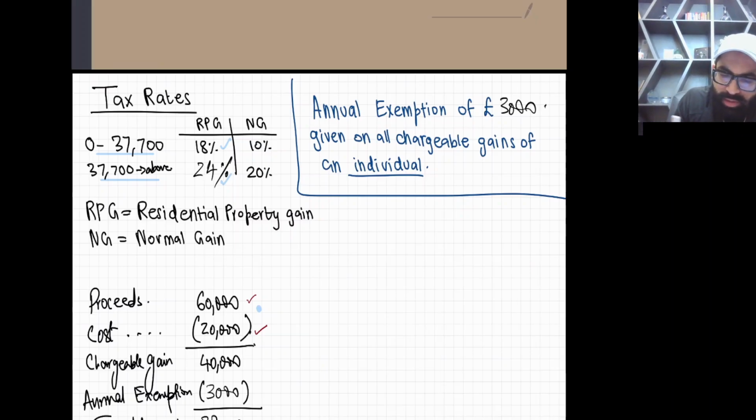Then the other type of gain is called NG, that is normal gain. Just giving you an example. For now, just keep this in mind.